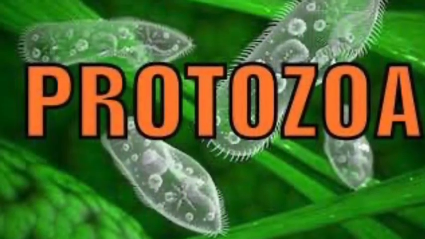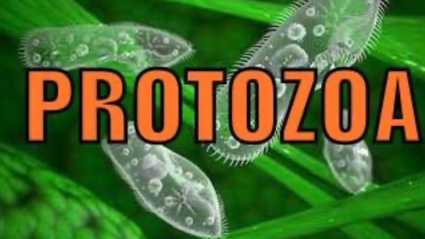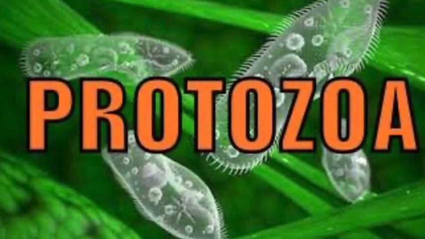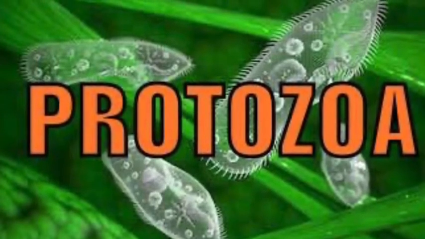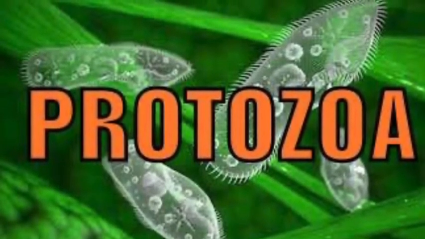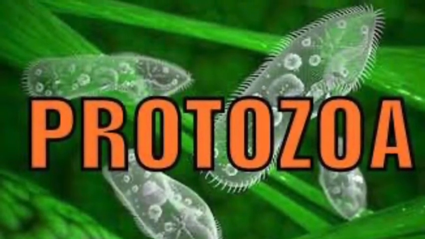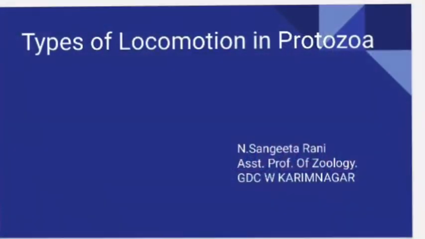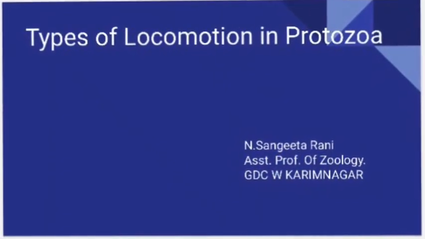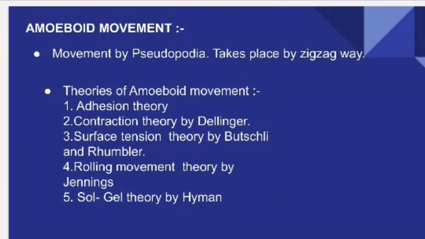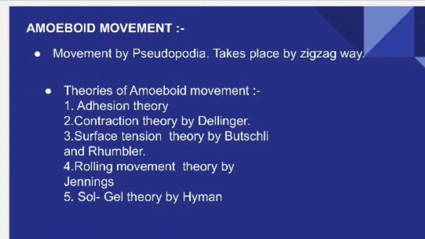Good morning, students. In the last class, we were discussing locomotion in protozoa, where we have already discussed the types of locomotory organs. As well as we have seen that the protozoans exhibit different kinds of locomotion, namely amoeboid locomotion, swimming locomotion, gliding, and metabolic. So let us see the types of locomotion in today's class.